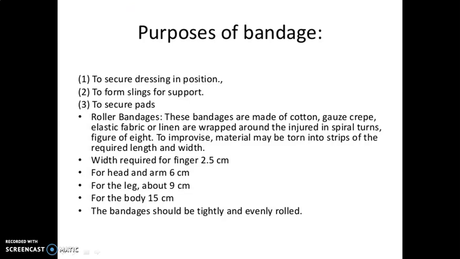Purposes of bandage: to secure dressing in a position, to form the slings for support, to secure pads. Roller bandages: these bandages are made of cotton gauze, crepe, elastic fabric or linen, and are wrapped around the injured part in spiral turns. Figure of 8. To improvise, the material may be torn into strips of the required length and width. Width required for finger 2.5 cm, for head and arm 6 cm, for the leg about 9 cm, for the body 15 cm. The bandages should be tightly and evenly rolled.